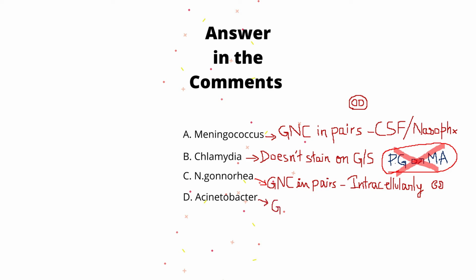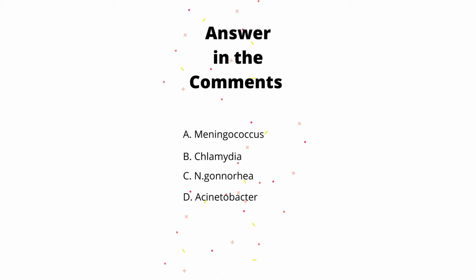Acinetobacter we already discussed in the first spotter. They are gram-negative cocobacilli in pairs and appear as figure 8. So the correct answer is option C, Neisseria gonorrhoeae.